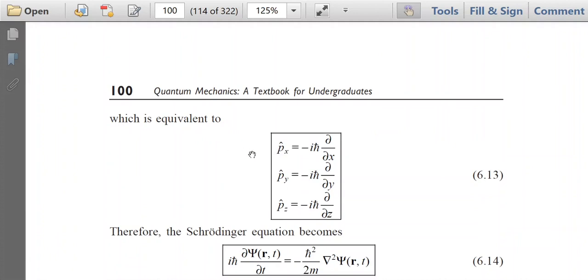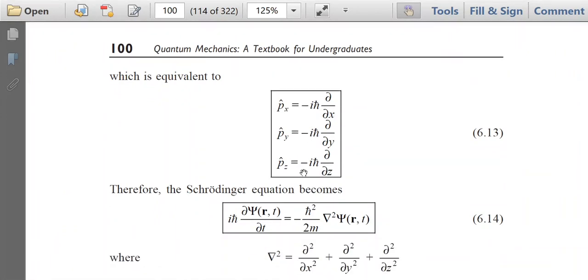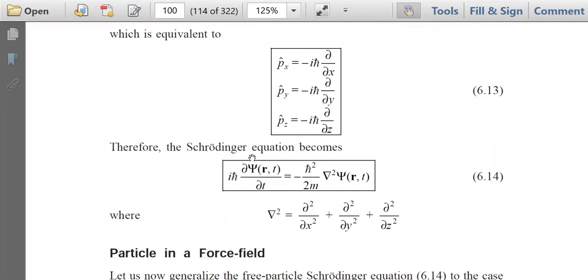So this is equivalent to Px cap is equal to minus i h bar del x, Py cap is equal to minus i h bar del y, and Pz cap is equal to minus i h bar del z. And the Schrodinger equation becomes, in three dimensions, i h bar del psi by del t is equal to minus h bar square by 2m. You have to write del square psi.